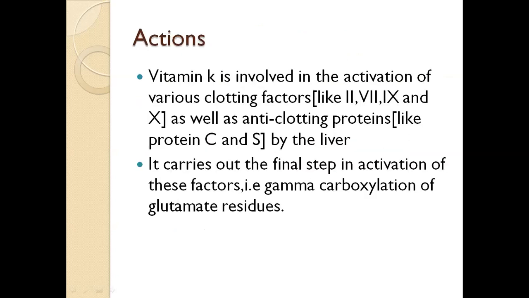What are the actions of vitamin K? Vitamin K is involved in the activation of various clotting factors like factors 2, 7, 9, and 10, as well as anti-clotting proteins like protein C and S by the liver. It carries out the final step in activation of these factors, that is gamma carboxylation of glutamate residues.